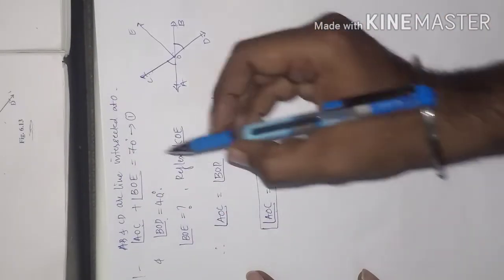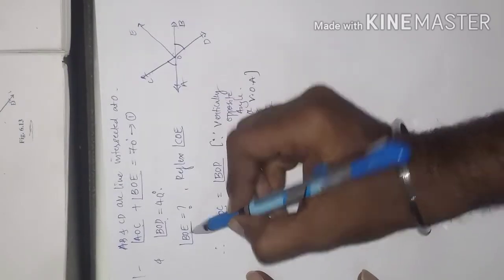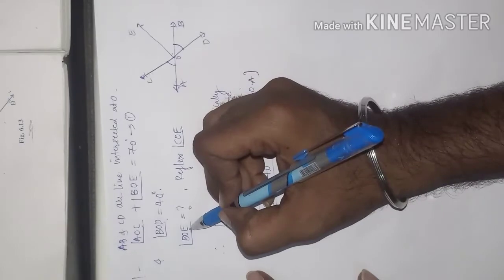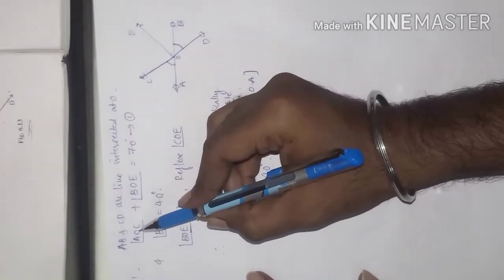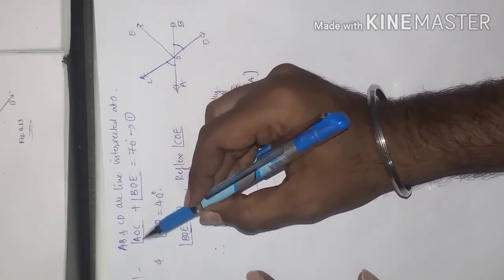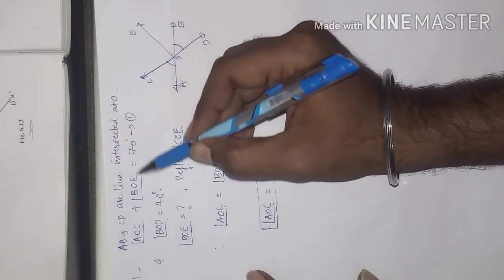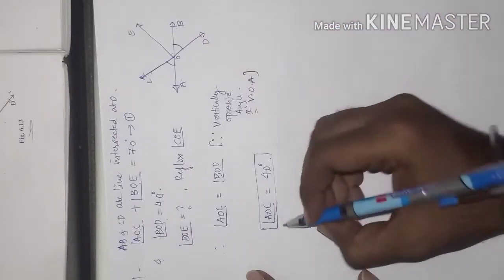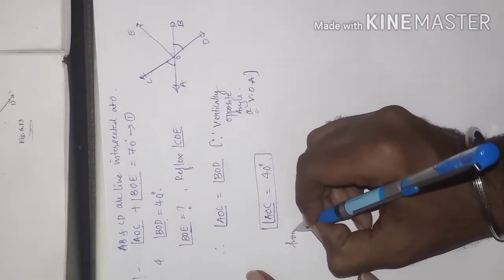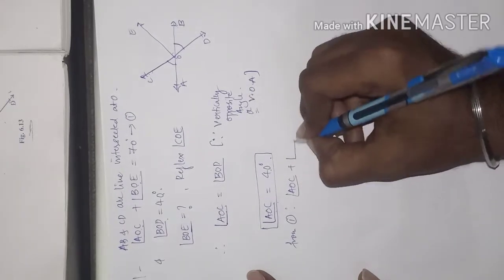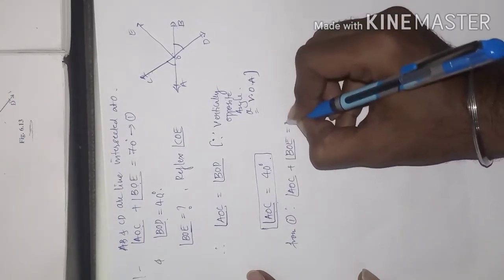Why? Because they asked us to find what? BOE. BOE is here, and AOC we got the value. So we'll put the value of AOC 40 degree and shift to the other side, it becomes minus 40 degree. So we'll get the angle BOE from equation 1. Angle AOC plus angle BOE is equal to 70 degree.